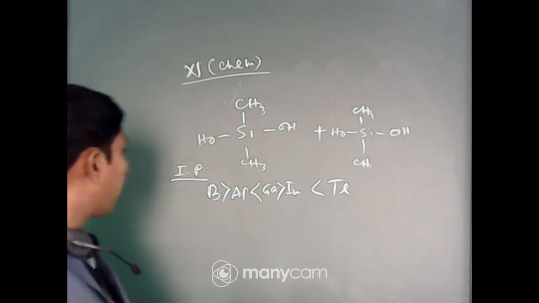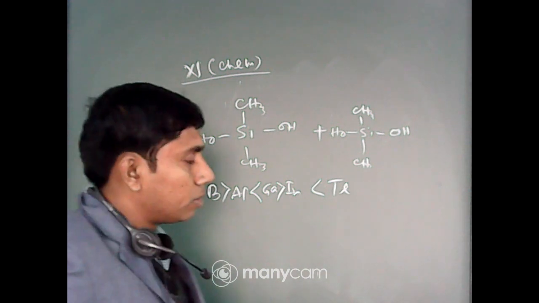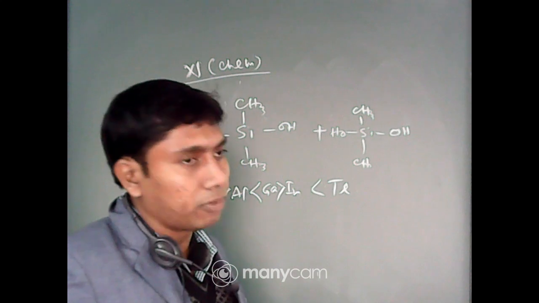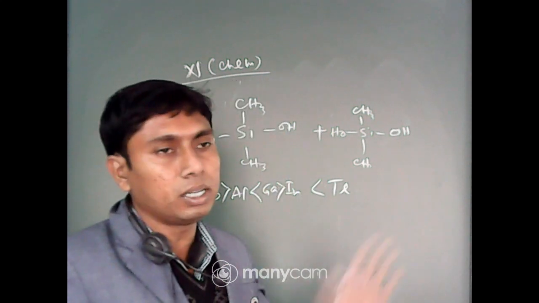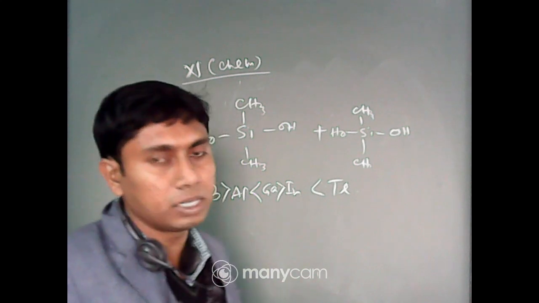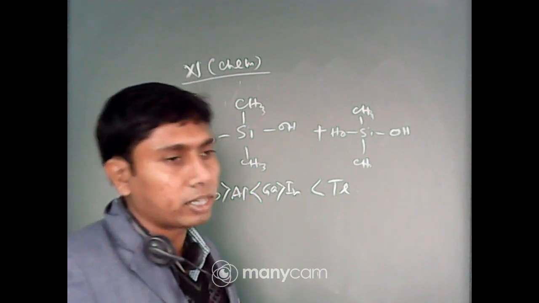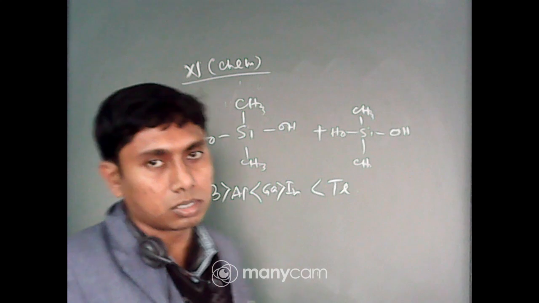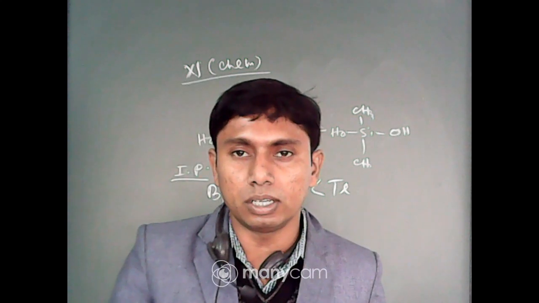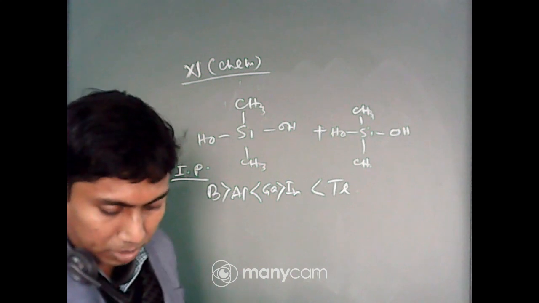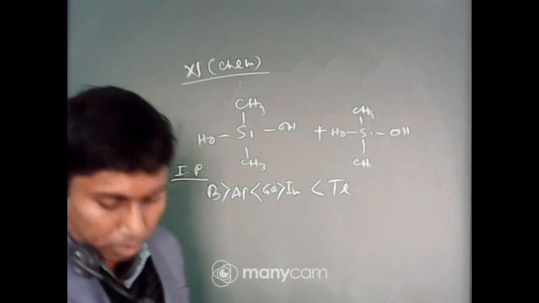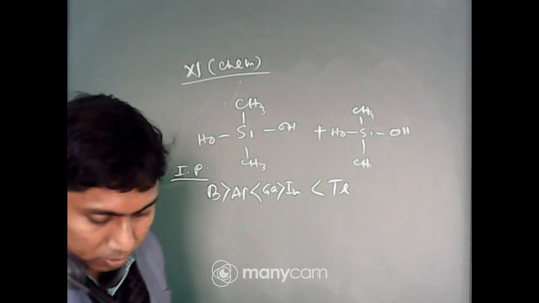So, gallium has the filled d orbital, and as we know the screening effect of d electrons is less, SPDF. Due to the poor screening of the d electrons to the outermost shell, gallium is abnormal in the ionization potential.